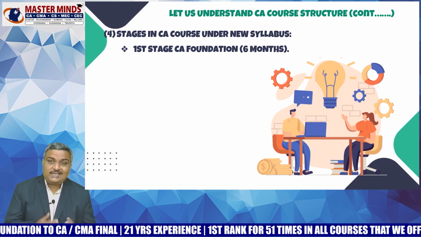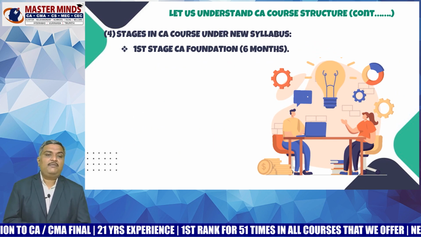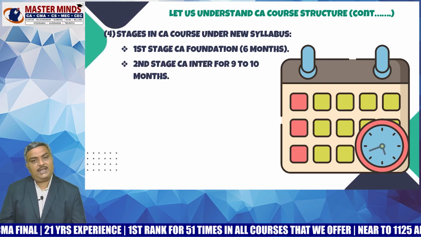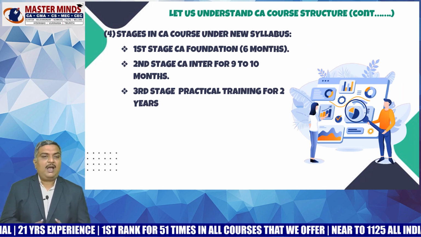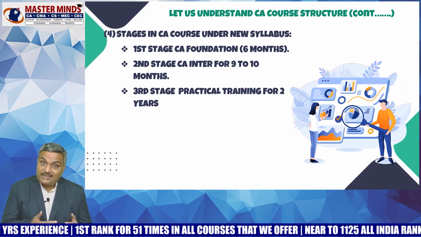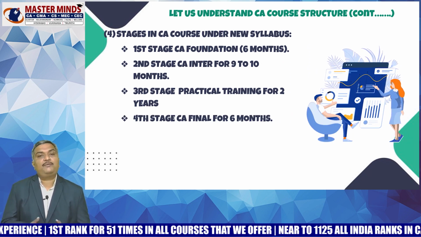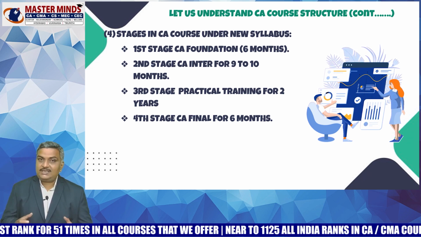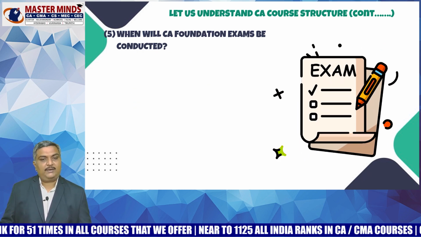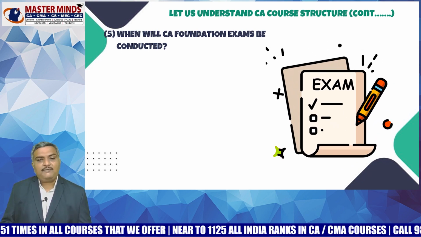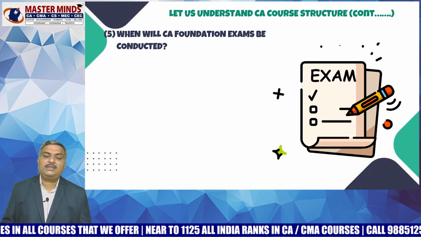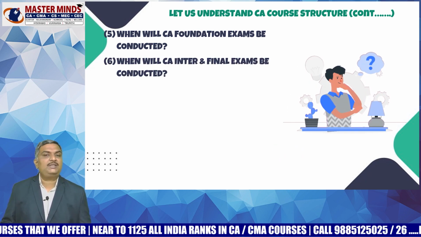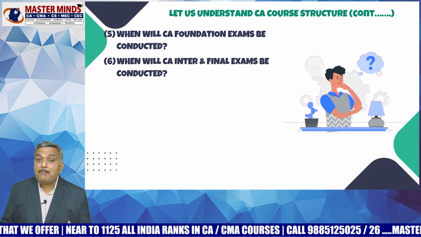The stages in the CA course under the new syllabus: we have CA Foundation for 6 months, and in the second stage we have CA Inter for 9 to 10 months, in the third stage we have practical training for 2 years, and in the fourth stage we have CA Final for 6 months. So this is the thing which you need to understand. Generally CA Foundation examinations will be conducted in the months of June and December, and CA Inter and Final examinations will be conducted in the months of May and November.